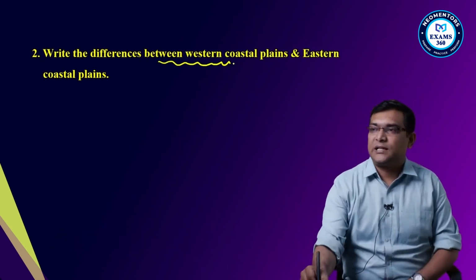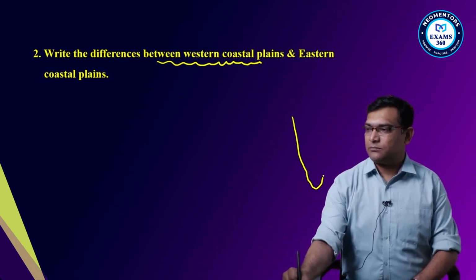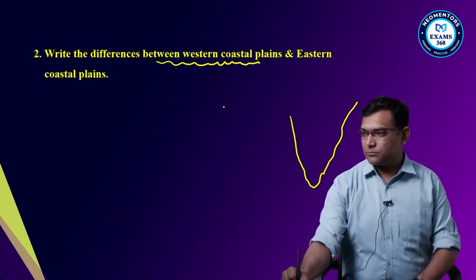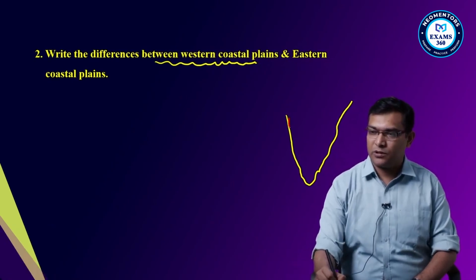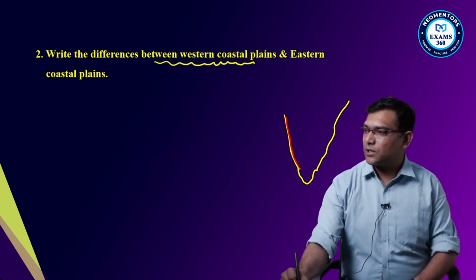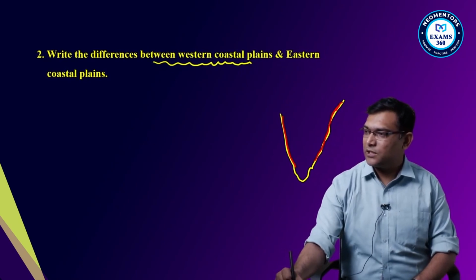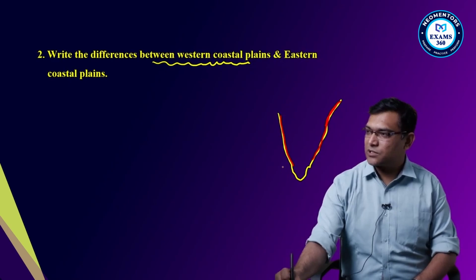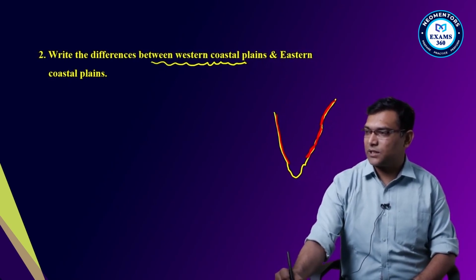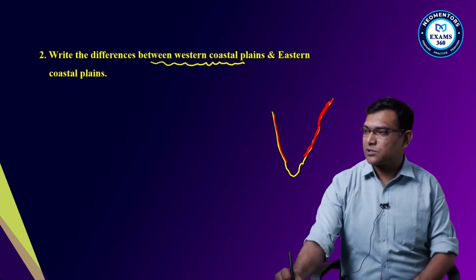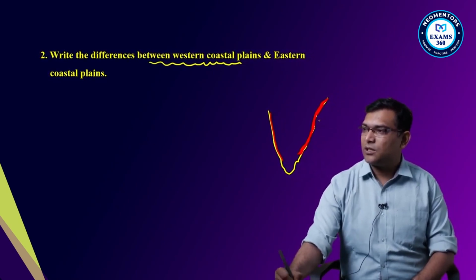What is this? The difference between the western coastal plains and eastern coastal plains. Now these are the coastal areas, west coastal area, east coastal area. West coastal plains: Gujarat, Malabar coast, etc., and Tamil Nadu coast, Andhra Pradesh coast, Odisha coast, etc., these are your east coastal plains.